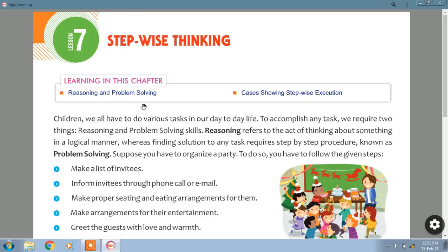Okay, so that is reasoning and problem solving, and you are going to learn cases showing stepwise execution. Some of the general examples are given. Our regular day-to-day life examples are given. By looking at those examples, we will learn how we solve our problems in our day-to-day life, and how we implement solving those sums stepwise.